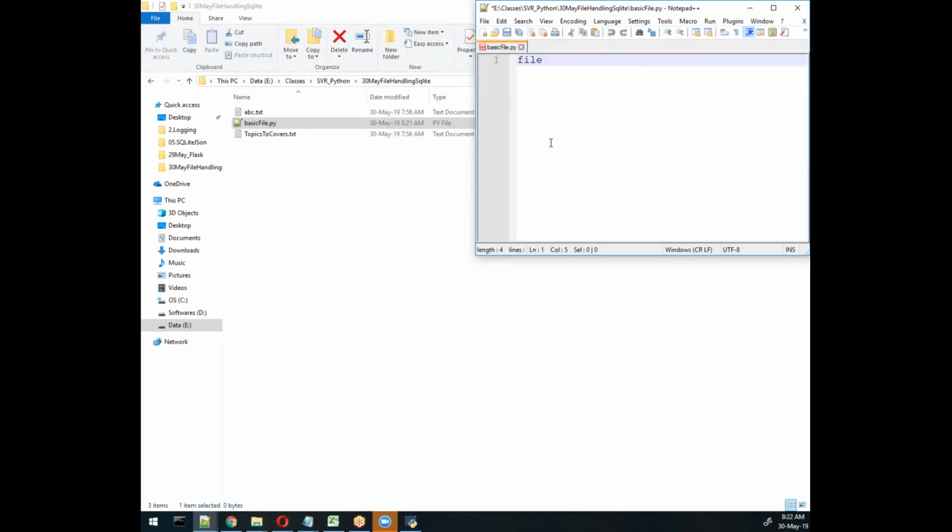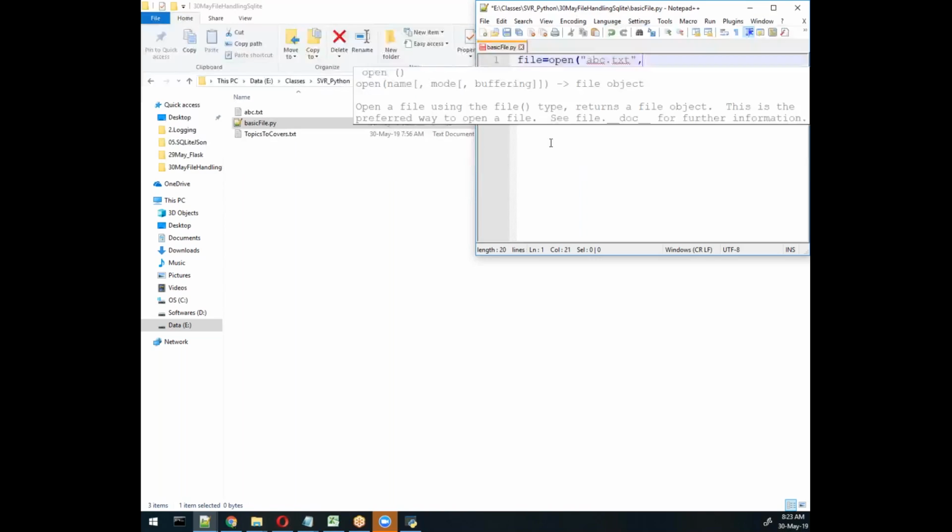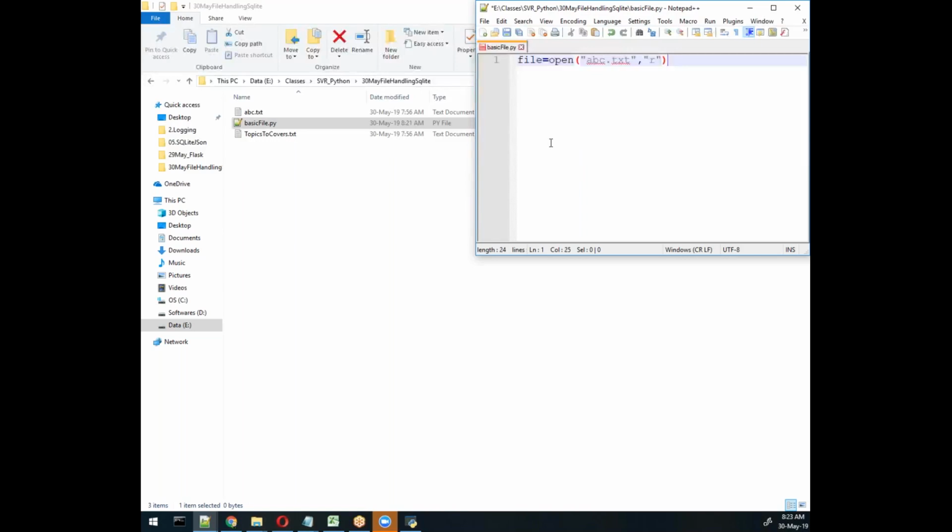I'll create an object of that file. Remember, the object is very important. You can write any name, but for better understanding I'm writing file, and then the open function. In that we require two things: a file name, which in this case is abc.txt, and then the mode, which mode you want. I'll write r for reading purpose.